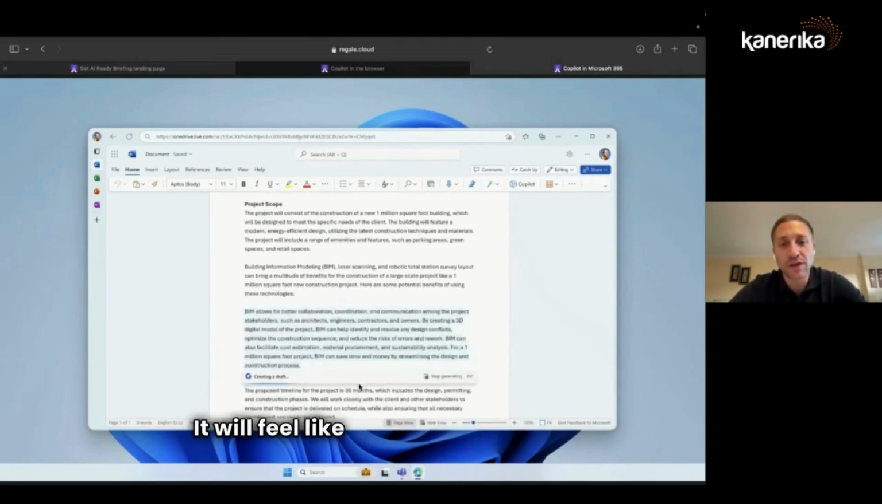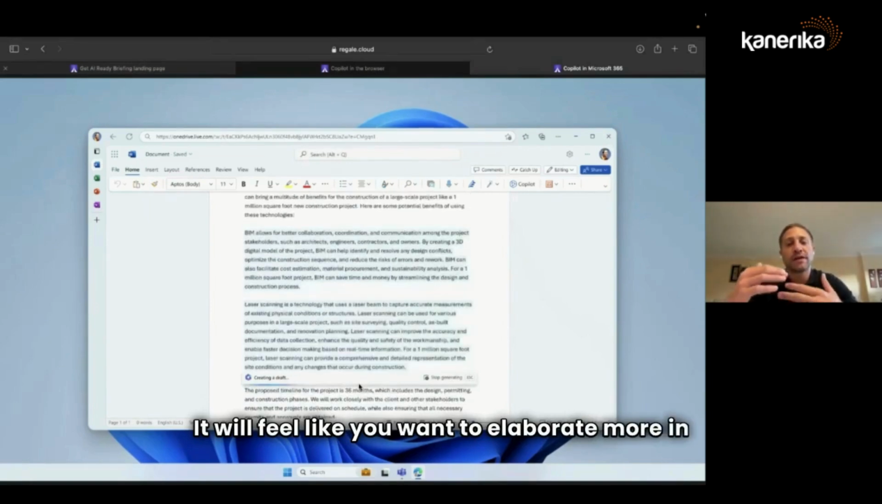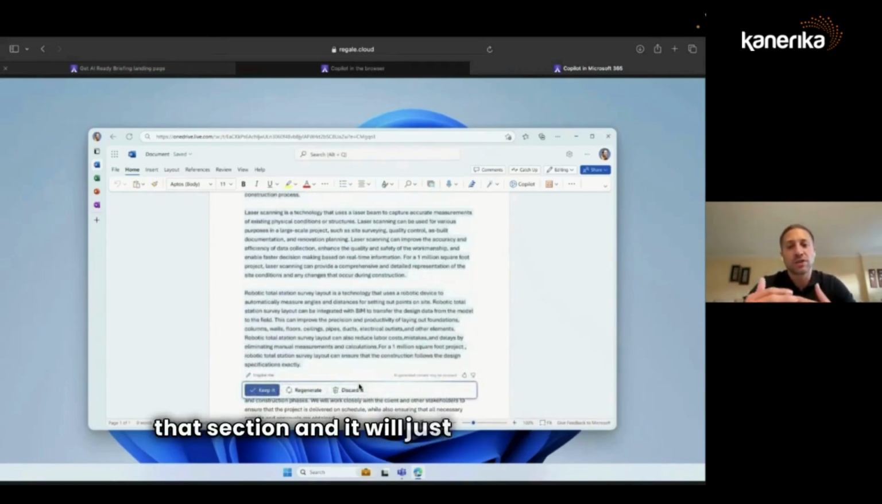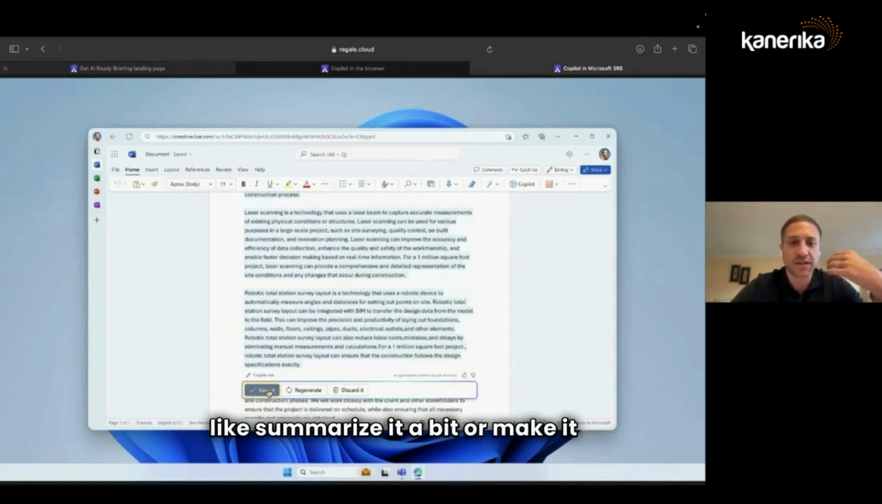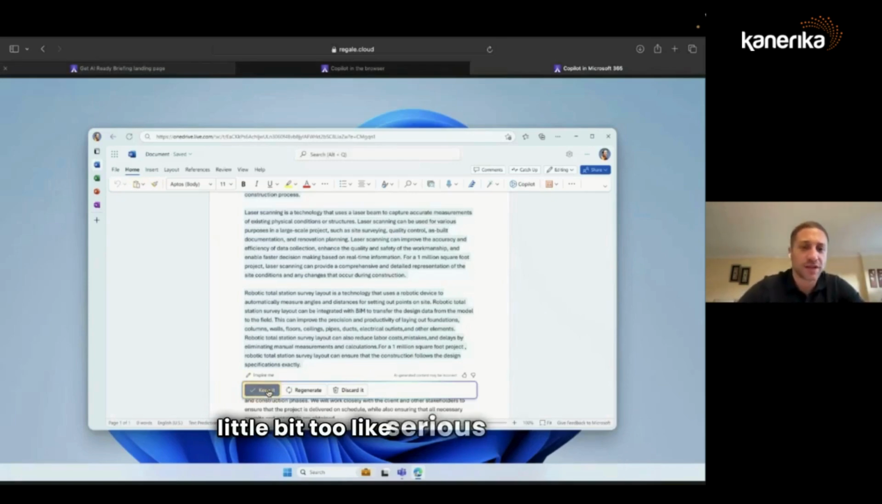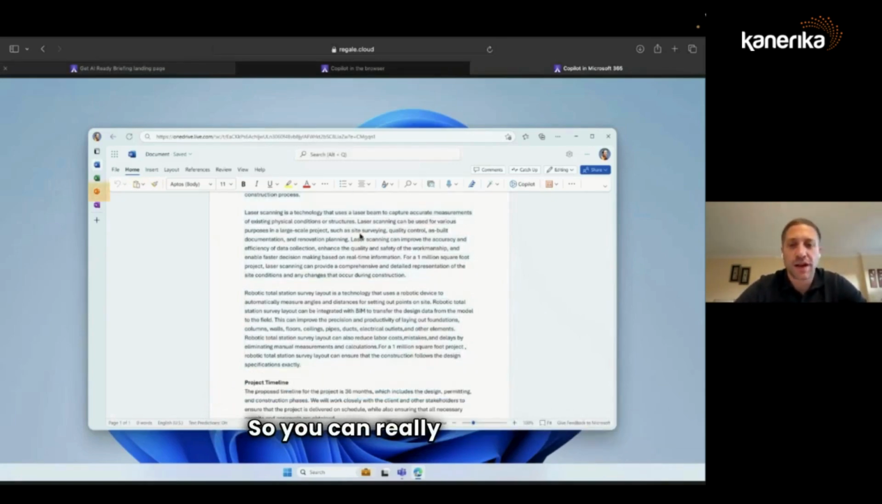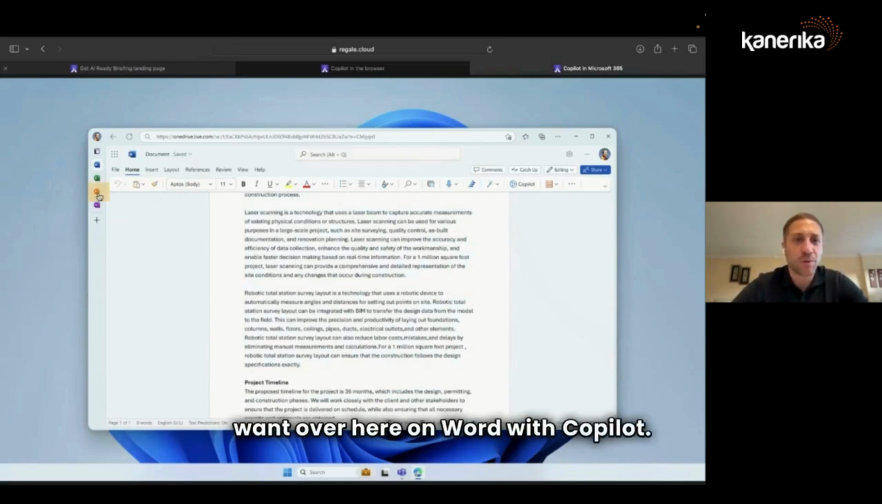It will sense that you want to elaborate more in that section, and it will just elaborate more, and you can decide to keep it or just tell it things like summarize it a bit or make it sound a little bit more serious or whatever, right? So you can really do whatever you want over here on Word with Copilot.